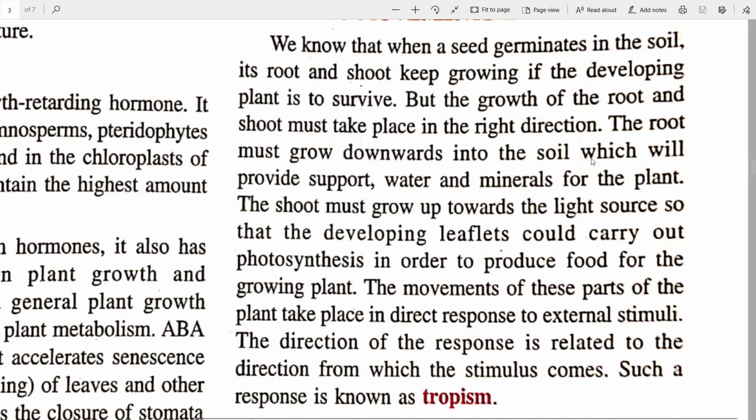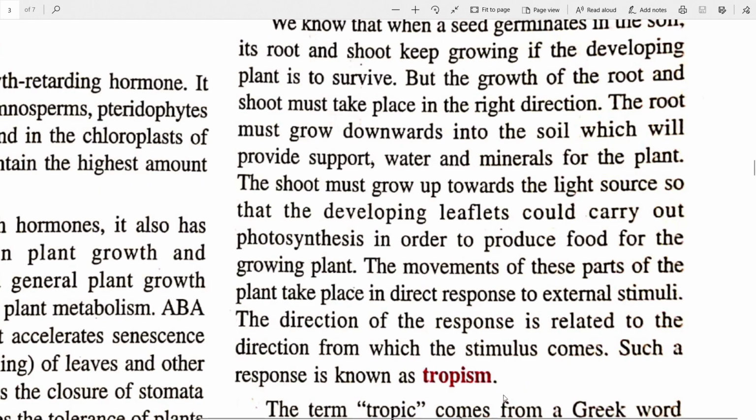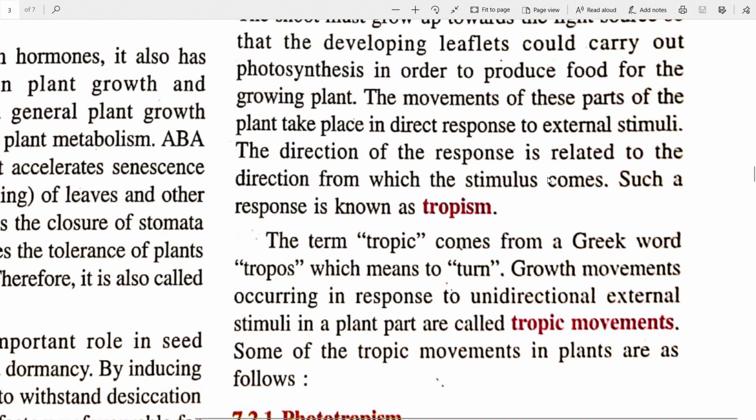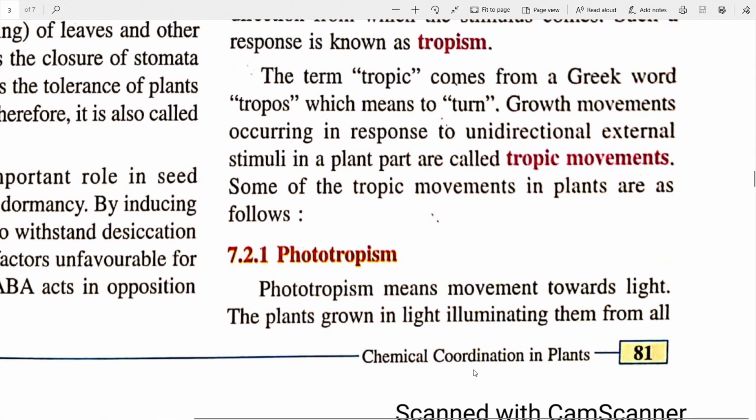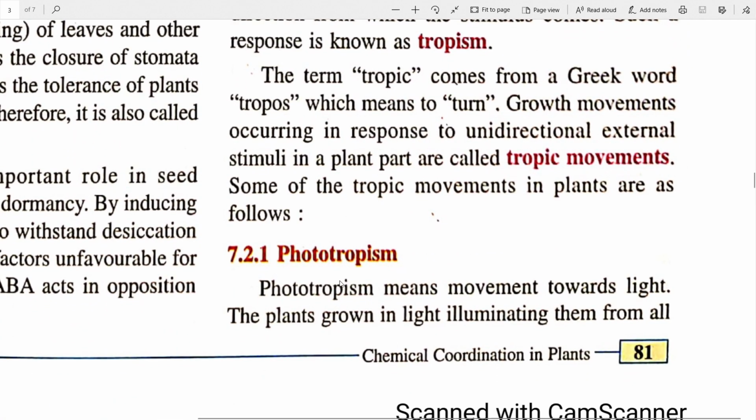So stimulus coming from the left, the response towards the left or away from the left. These responses, this type of responses related to direction will be called tropism. The term tropic comes from the Greek word tropos, which means to turn. So the growth movements occurring in response to a unidirectional external stimuli in a plant are called tropic movements. Okay, so let's see the types of tropism. First is phototropism. From photo you can understand light is of course included. So phototropism means movement towards light.